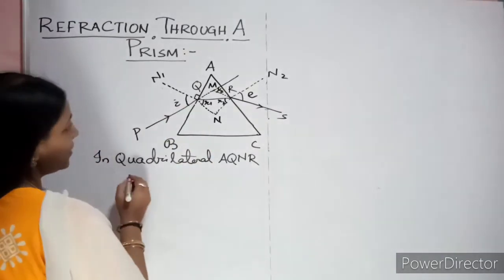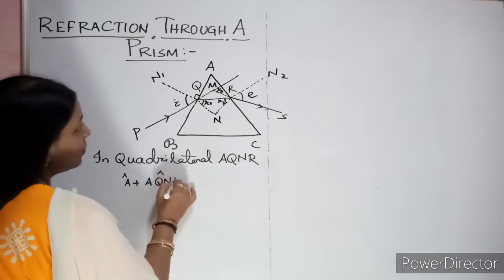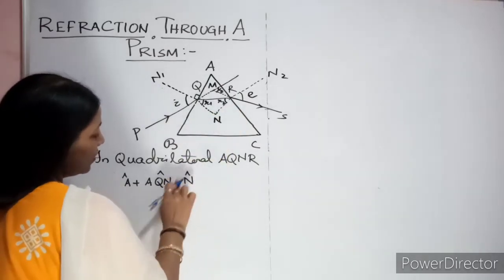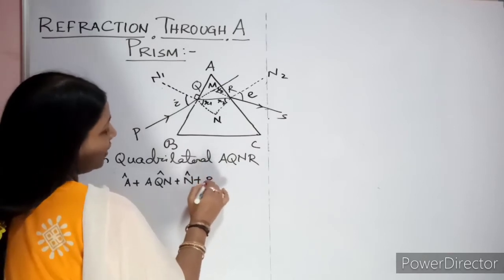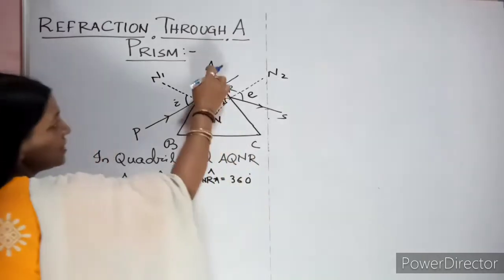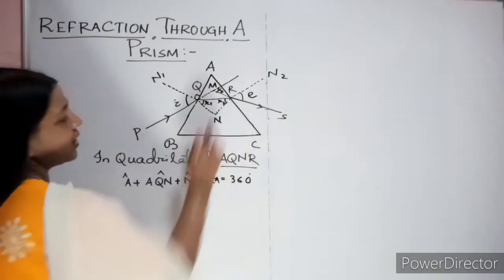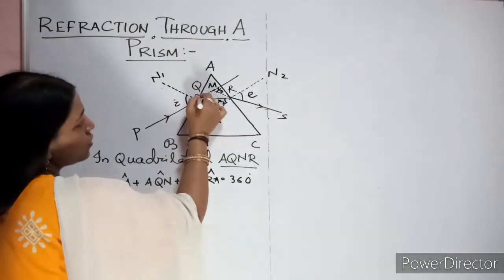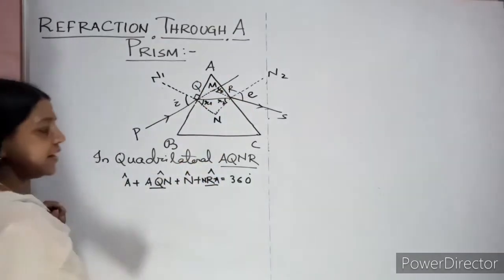So I can write angle A plus angle AQN plus angle QNR, or angle N, plus angle RNA, equal to 360 degrees. This angle plus this plus this plus this. Quadrilateral what I am taking? AQNR. So total angle 360 degrees. Now here it is 90. So obviously the same line extended, so obviously your AQN as well as ARN will be 90, 90.